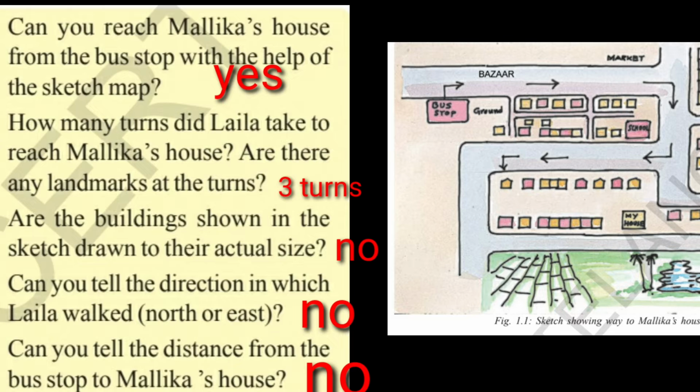Are the buildings shown in the sketch drawn to their actual size? Can you tell the directions in which Laila walked? North or west? No, because on the sketch map, she did not mention the directions. Can you tell the distance from the bus stop to Mallika's house? No, because she did not mention any distance, whether it is a kilometer, half kilometer or 2 kilometers. She did not mention. Then the answer is no.